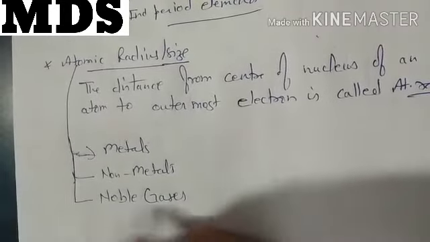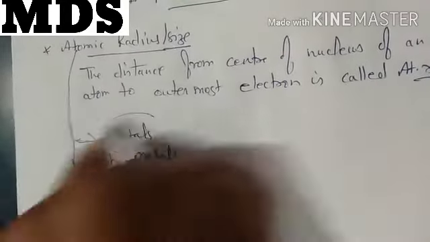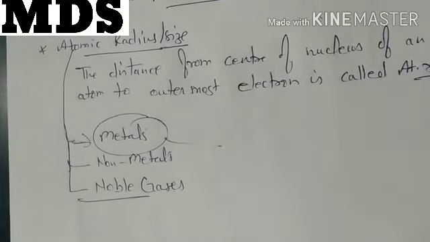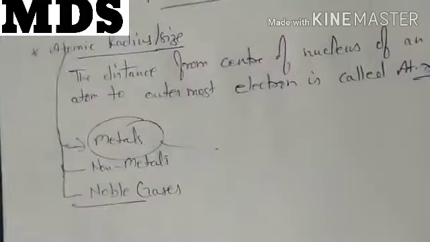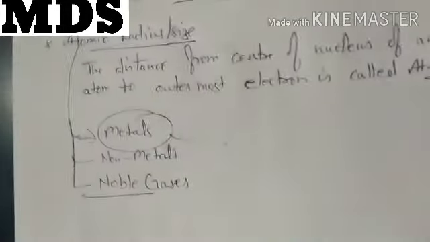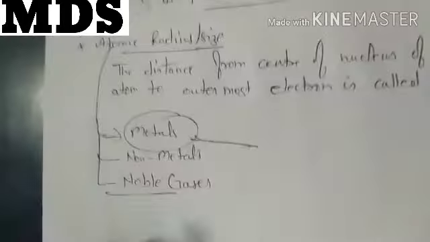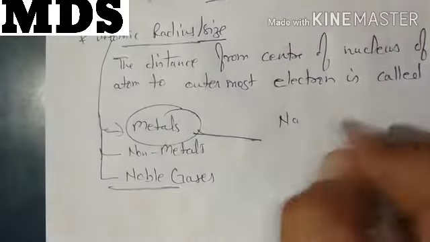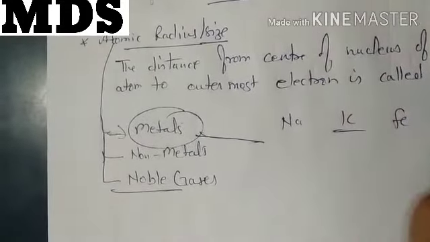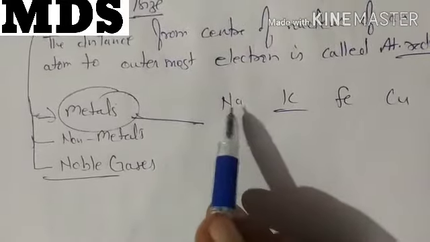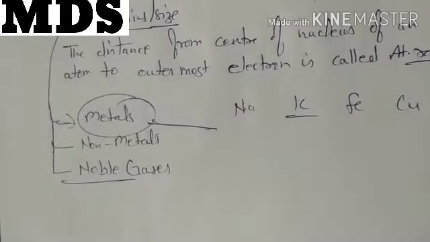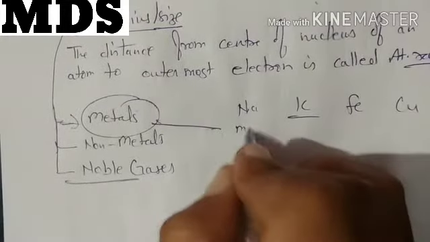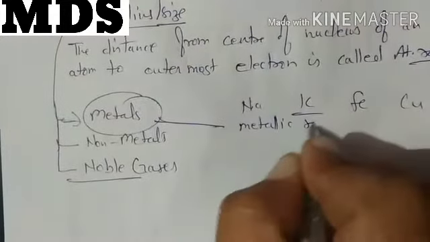When you take the metals, around 80-90% of elements in the periodic table are metals. So how to measure the radius of a metal like sodium, potassium, iron, copper? These all are metals. You usually calculate metallic radius in this case.